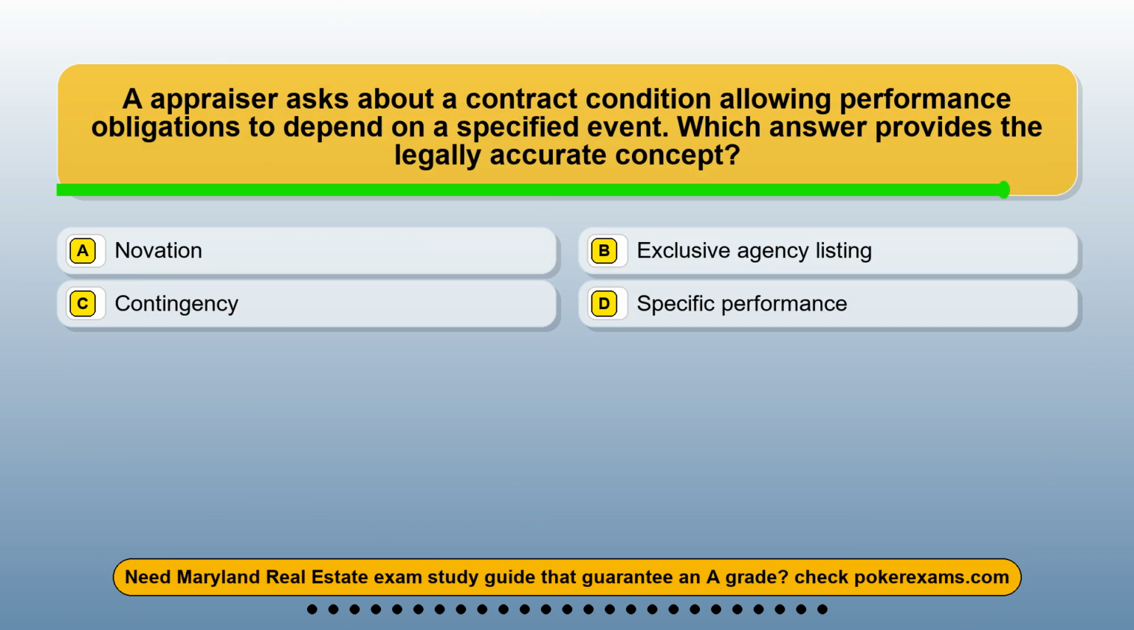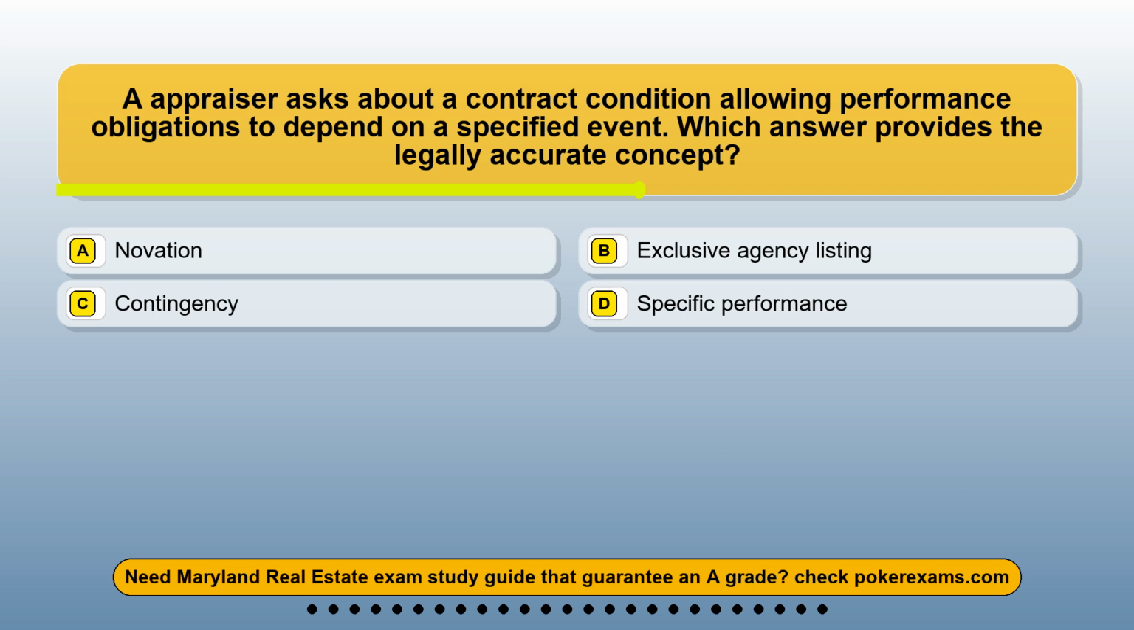Question 24. An appraiser asks about a contract condition allowing performance obligations to depend on a specified event. Which answer provides the legally accurate concept? Option A, novation. Option B, exclusive agency listing. Option C, contingency. Option D, specific performance.